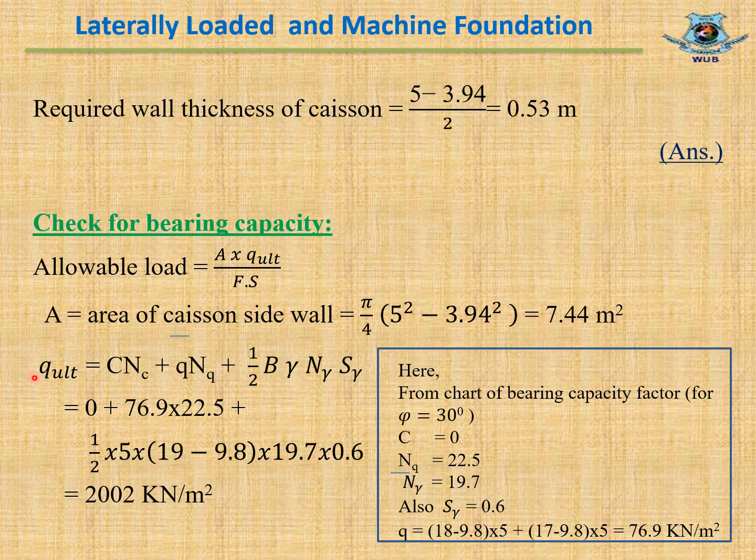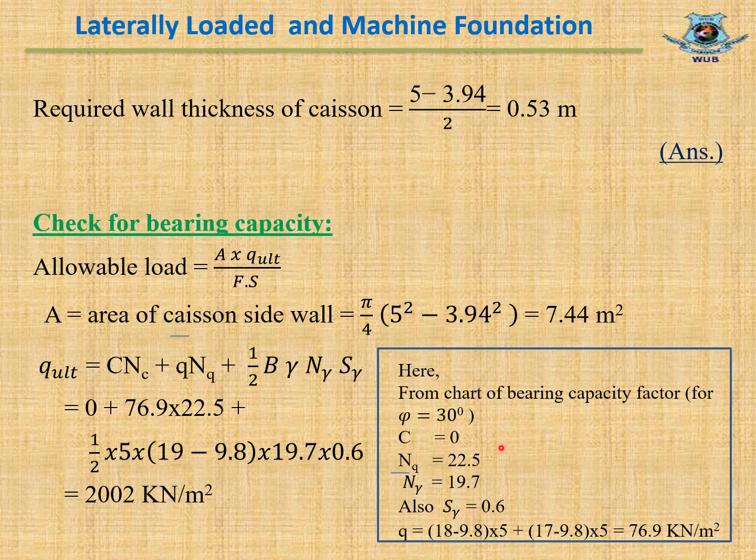Now ultimate bearing capacity Q ultimate equal to c Nc plus q Nq plus half B gamma N gamma S gamma. Here from the chart of bearing capacity factors for phi equal to 30 degree, c equal to 0, Nq equal to 22.5, N gamma equal to 19.7 and S gamma equal to 0.6.